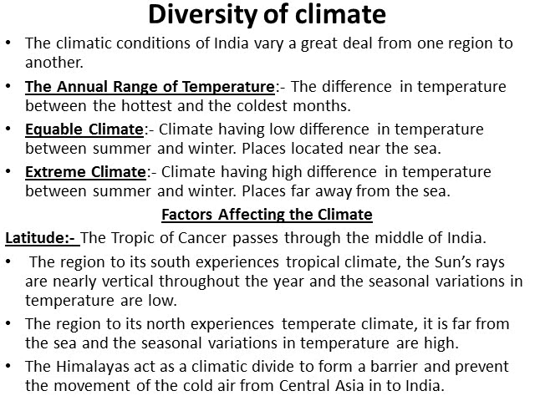Now we will see the different factors affecting the climate of India. As I told you, climate is mainly influenced by two factors, temperature and rainfall.